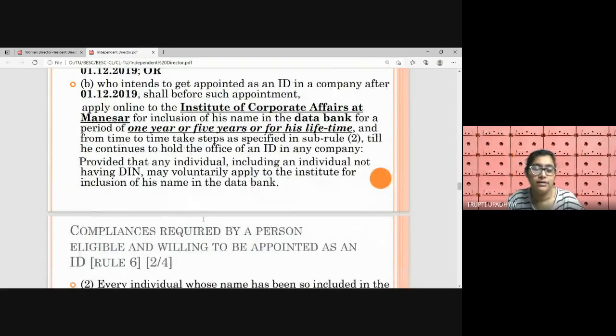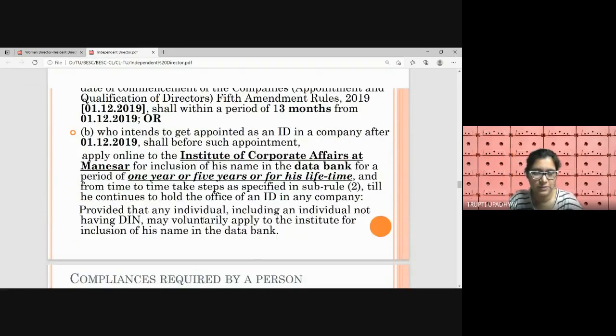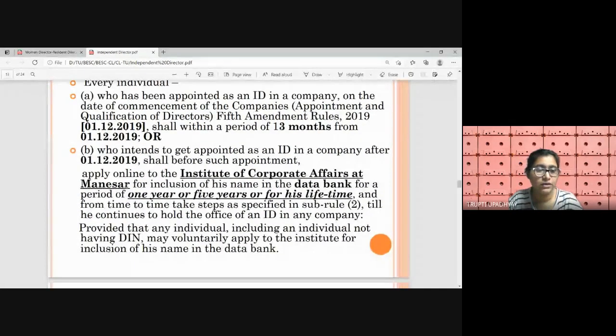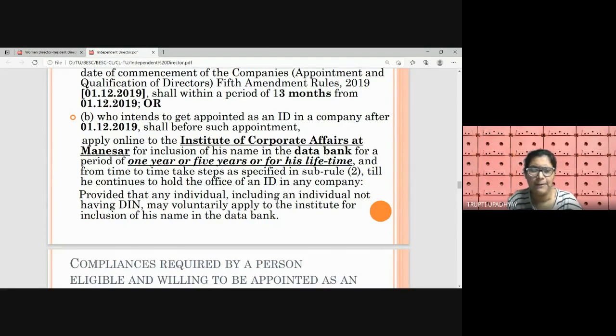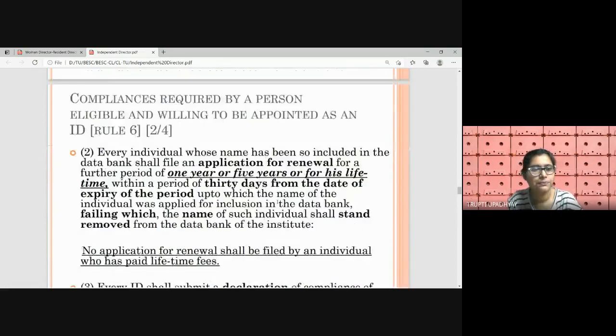One other thing is that the registration with this institute is mandatory for these people, but the period is the choice of the person, right? For 1 year, for 5 years, or for lifetime, for however many years he wants to be a member of this institute. So if a person does not have a DIN, he can also apply voluntarily to the institute for including his name in the data bank. Afterwards he can take a DIN whenever he gets the call from the company for the appointment.